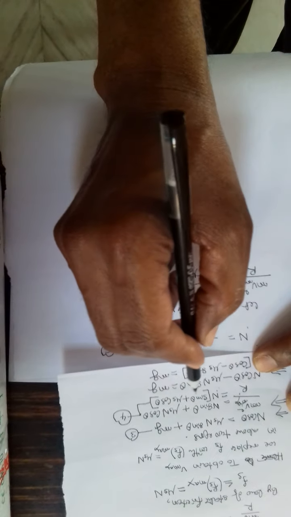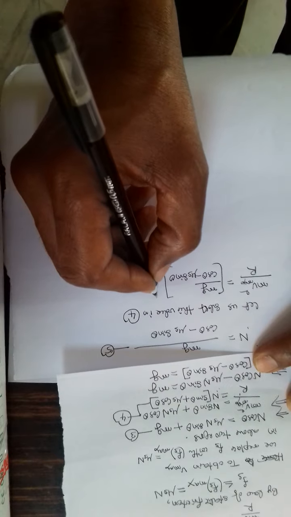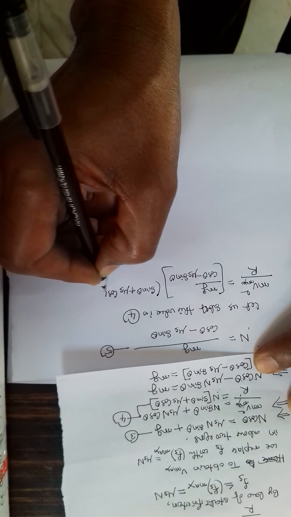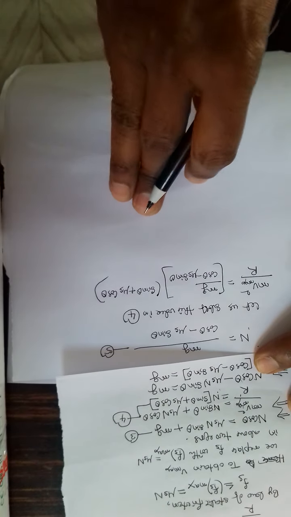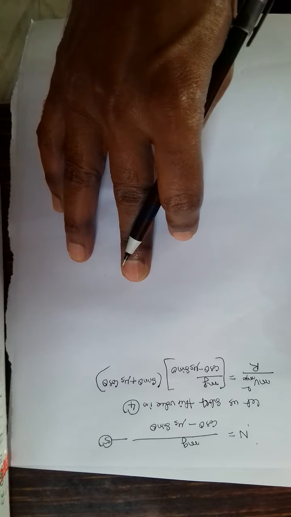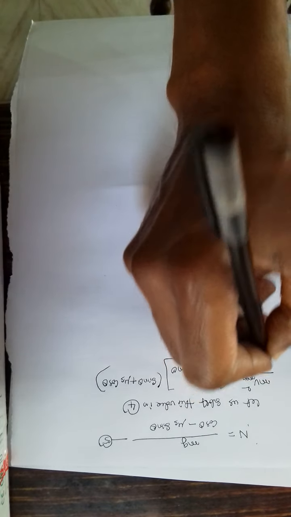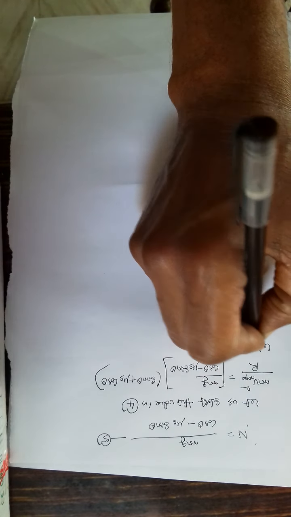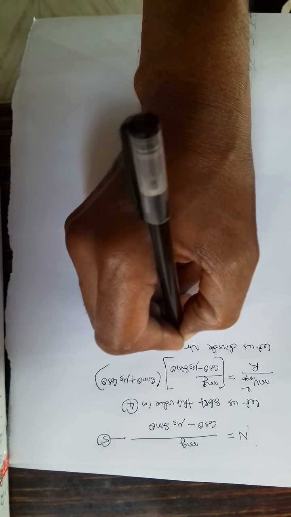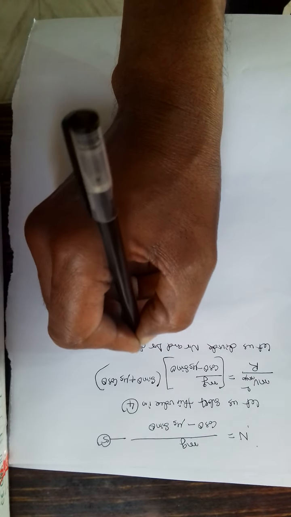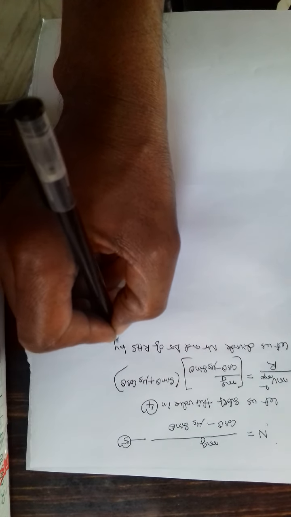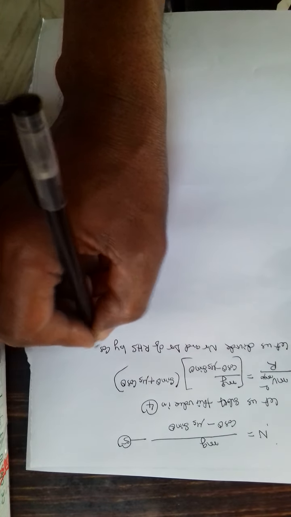And here beside n, sin theta plus mu s cos theta. Now let us divide numerator and denominator of RHS by cos theta.